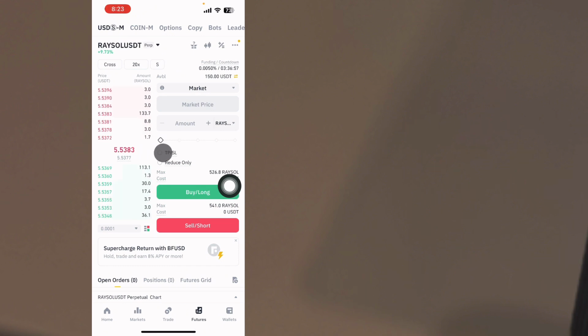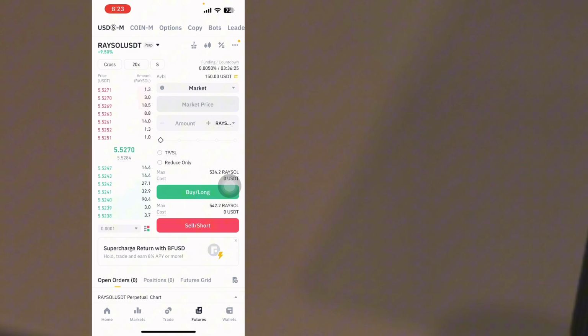We also have what we call TP/SL. The TP is the take profit, and the SL is the stop loss, where you want to exit the market if the trade is not going in your favor. Then we also have the order book here. The order book at the top contains the sellers, and the order book down below contains the buyers.